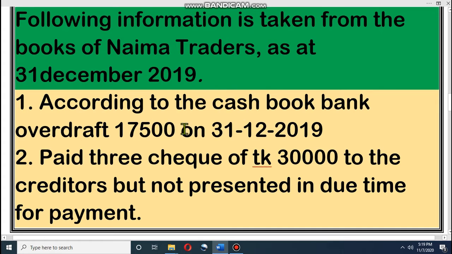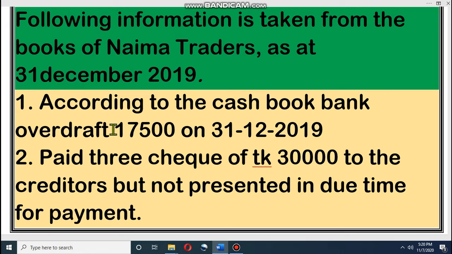But here, look at the second formula that will apply: cash book bank overdraft. That means according to the cash book, we have a bank overdraft. So the second formula will apply. If you remember, as per the second formula, if we have any transaction debited in any book, that will be added. Dear student, again keep it in your mind. That means in any book, if any balance is debited, then we will add it. And in any book, if any balance is credited, then it is subtracted.